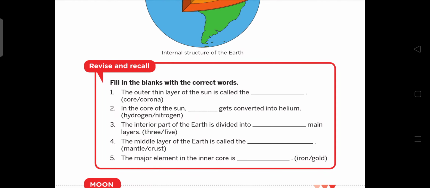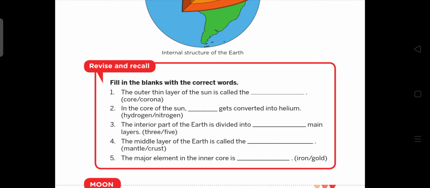Let's see this exercise. The outer thin layer of the sun is called corona. In the core of the sun, hydrogen gets converted into helium. The interior part of the earth is divided into three parts: crust, mantle and core. The middle layer of the earth is called mantle. The major element of inner core, what is found in the inner core, that is iron.